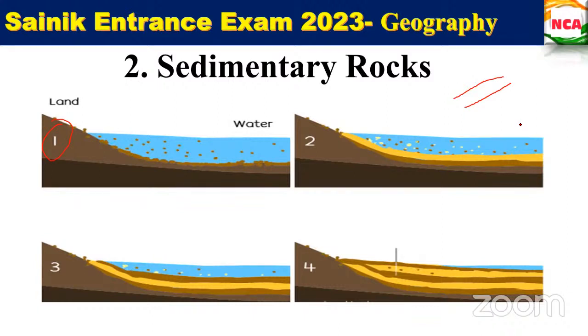That is the sand or rock materials, right? So when the wind blows, the small particles will come to fill this water region. See here, this is the pond region, the lower surface. It is moving from higher surface to lower surface by altitude. Next, in the second diagram, it keeps on depositing and the layers are forming, right? Is this clear? When there is even more, more layers are formed. This becomes solidified and it will become a new type of rock, that is sedimentary rock.